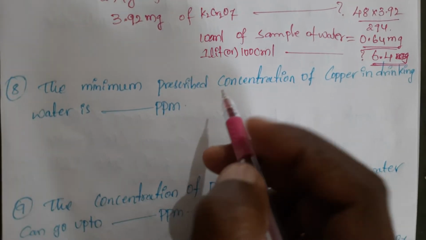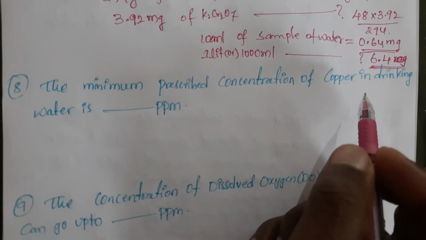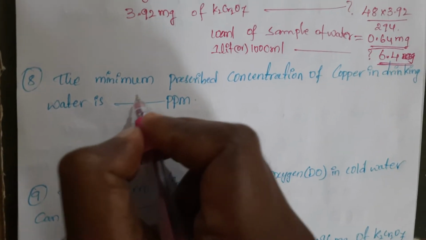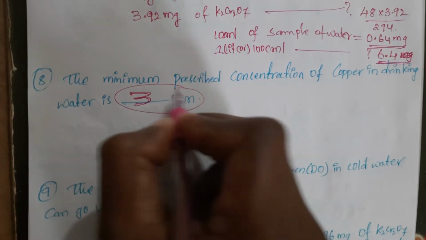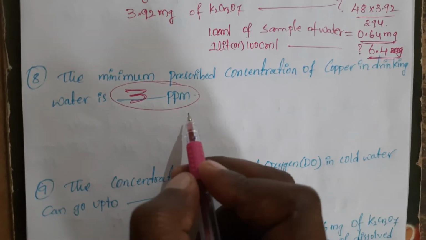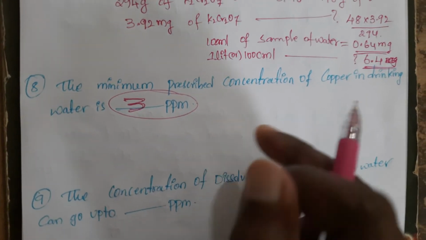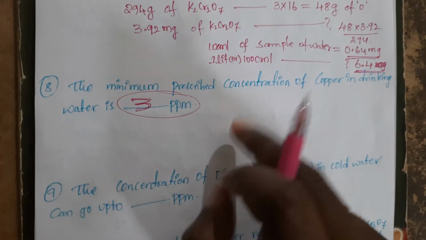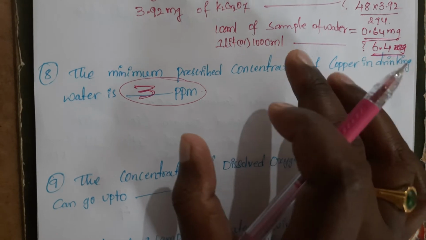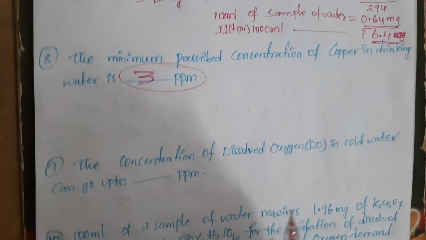The minimum prescribed concentration of copper in drinking water, how much is it? 3 ppm in drinking water. Now I will give you the list of metals at the end of this video. You can see that one. There I will mention the permissible level of the different metals which are present in the drinking water. I will tell you.